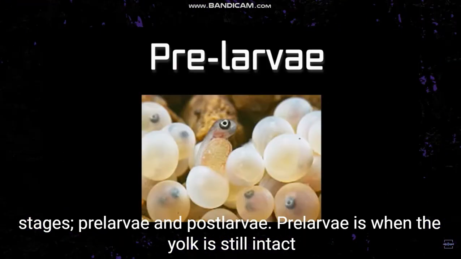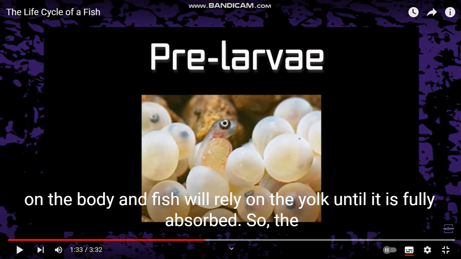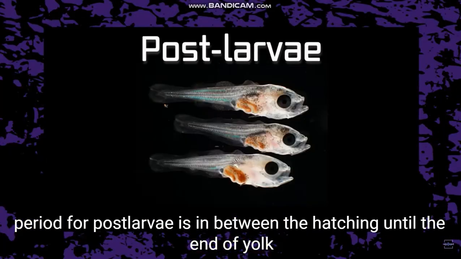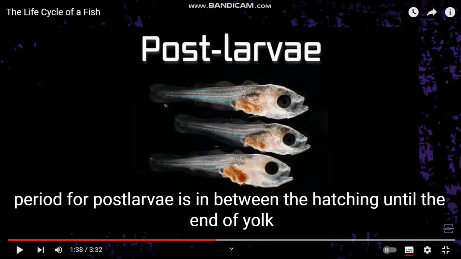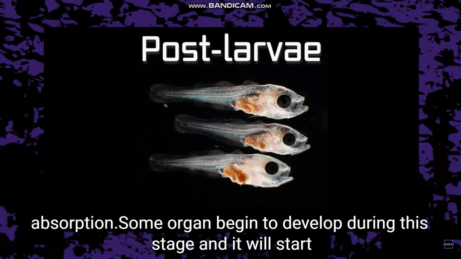Pre-larva is when the yolk is still intact on the body, and fish will rely on the yolk until it is fully absorbed. So the period for post-larva is in between the hatching until the end of yolk absorption.